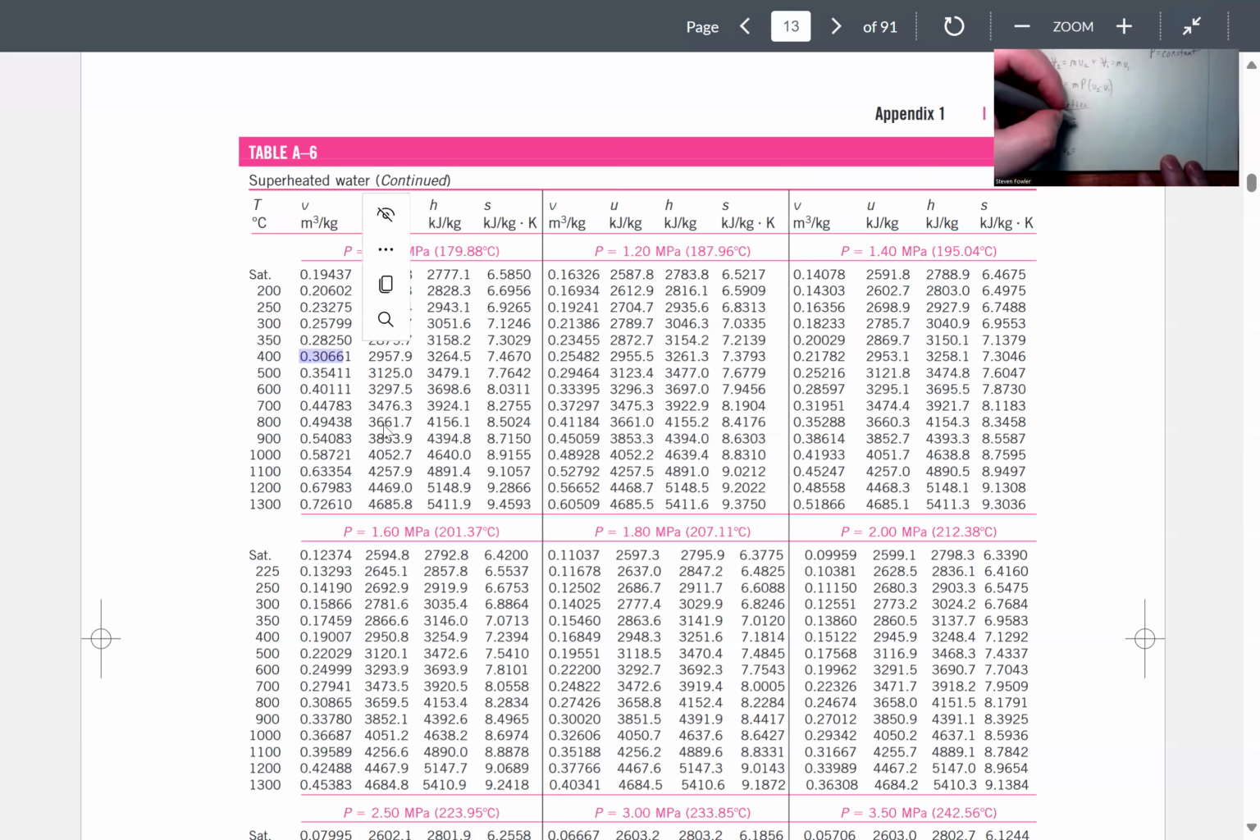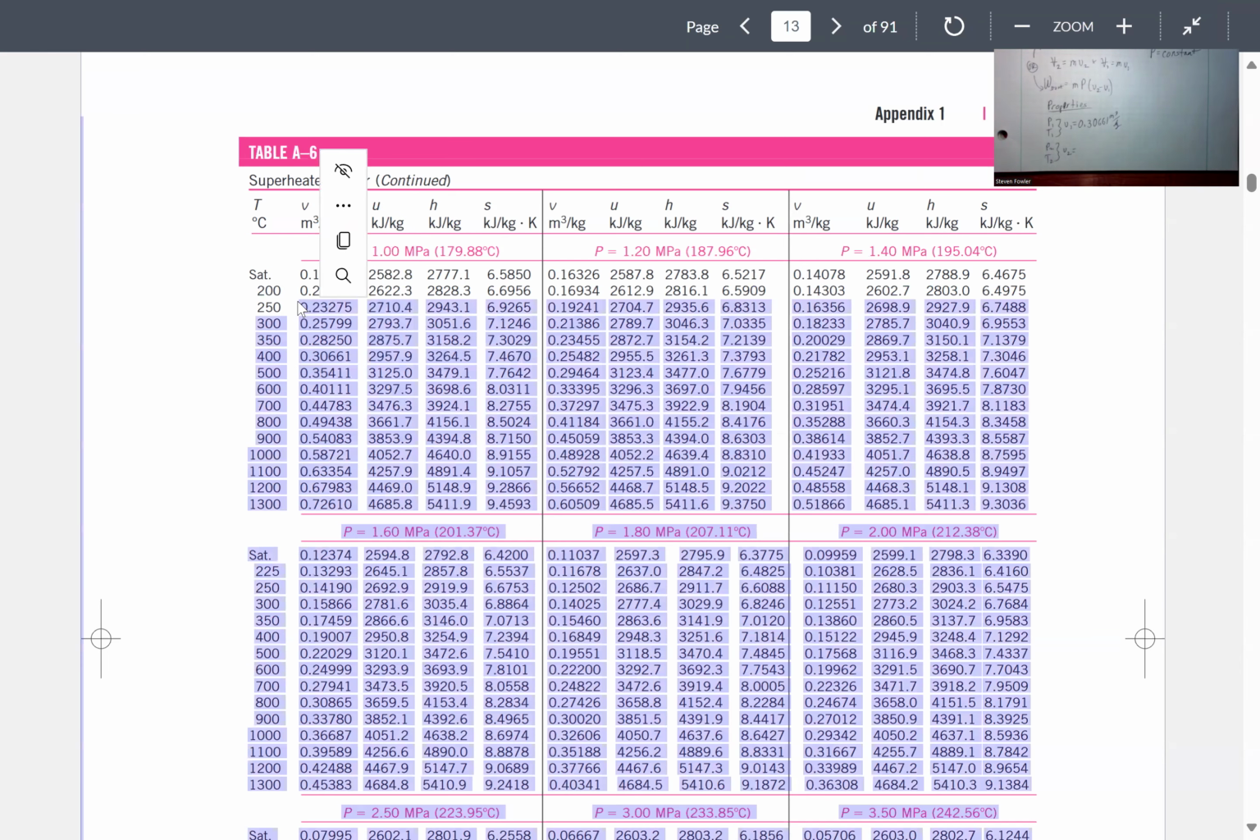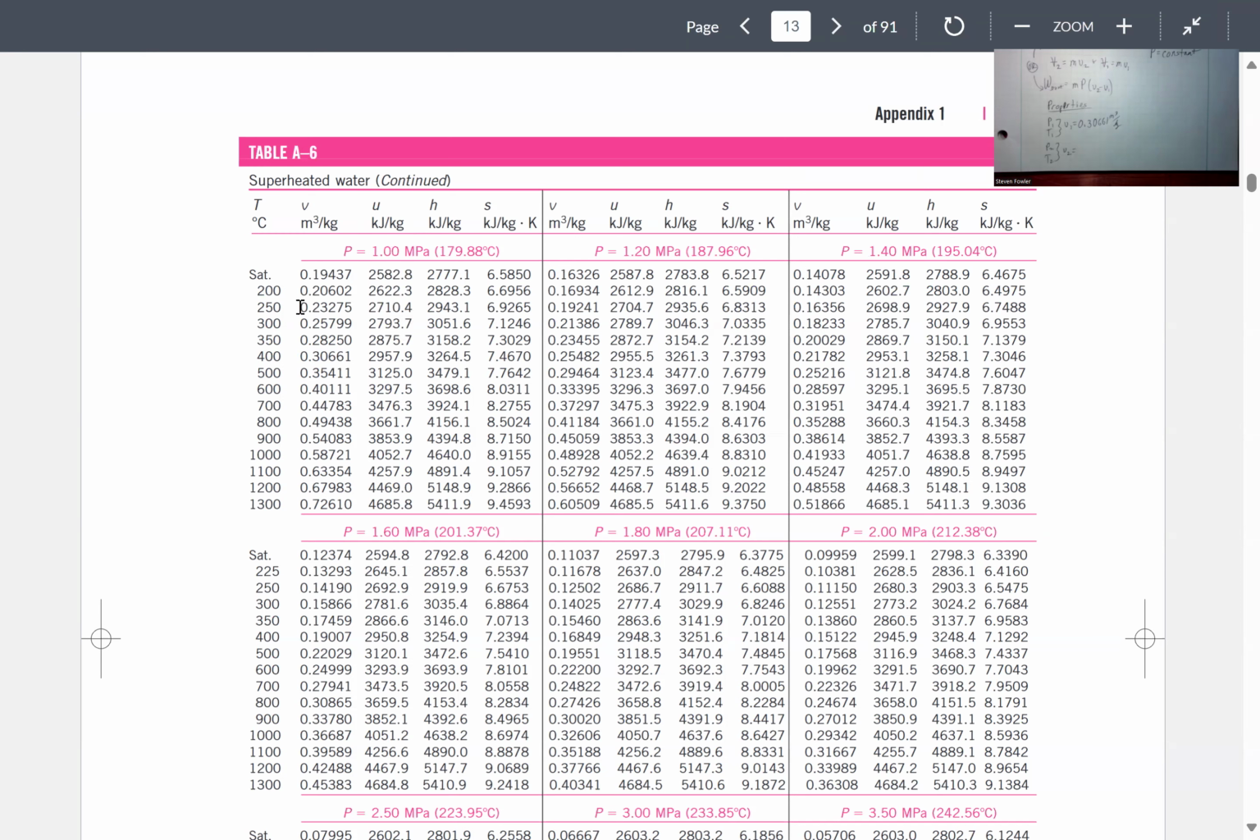So at state 1, the specific volume is 0.30661, and the units there are meters cubed per kilogram. I know you can't quite see that on my screen here. I'll go back to full screen in just a second. I've got to get these properties first, though. State 2, it goes down to 250.